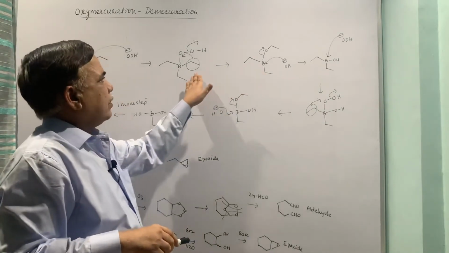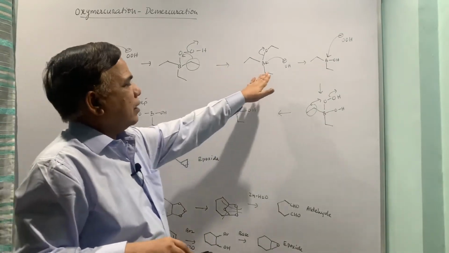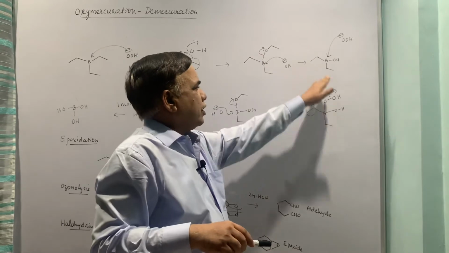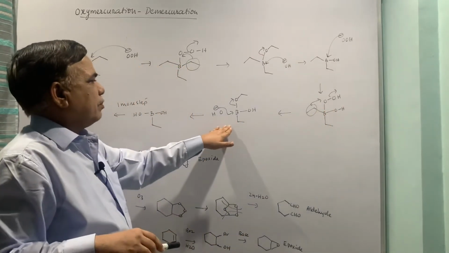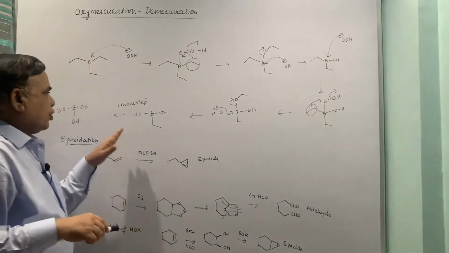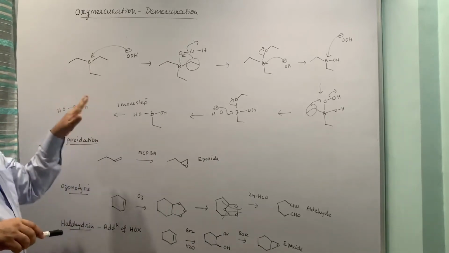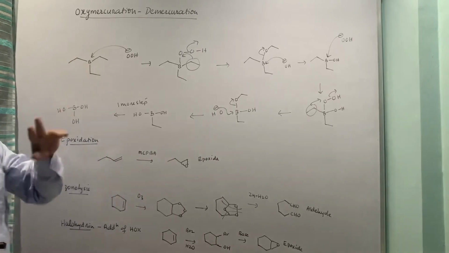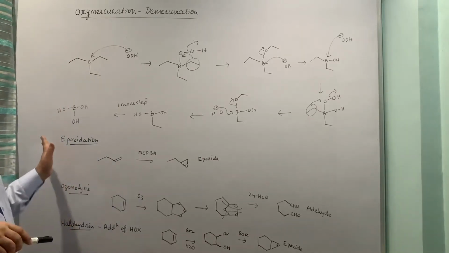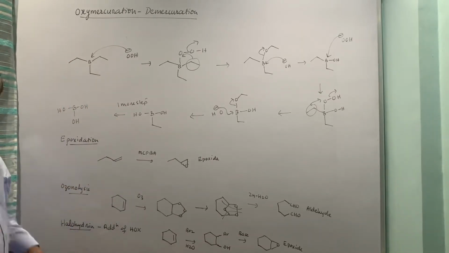You are replacing one alkyl group with OH. This is the second step, wherein you are replacing the second alkyl group with OH, and one more step will ultimately give this. So one molecule of this will release 3 molecules of primary alcohol. That is the meaning of it. I am showing it with